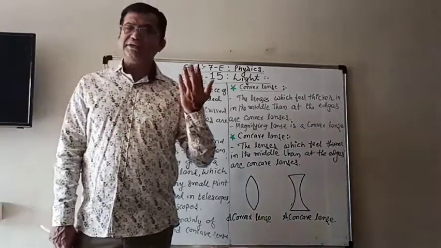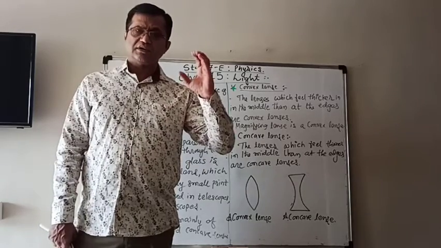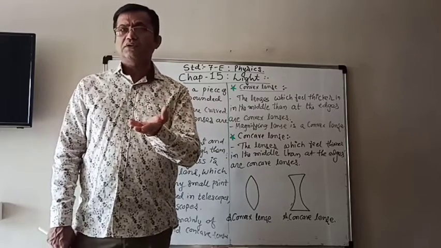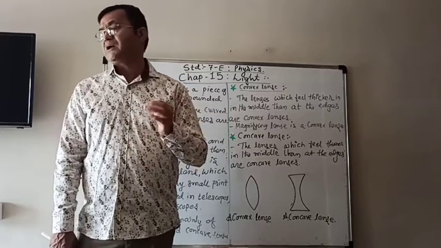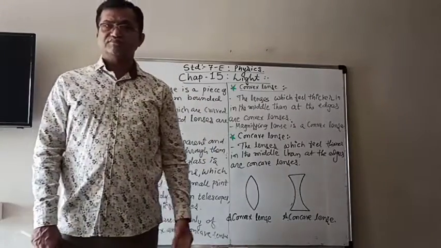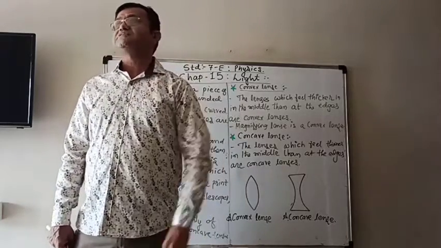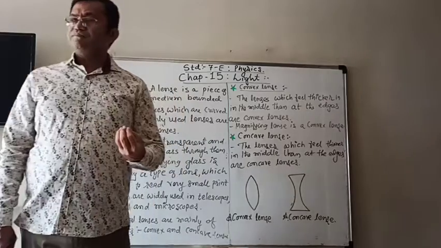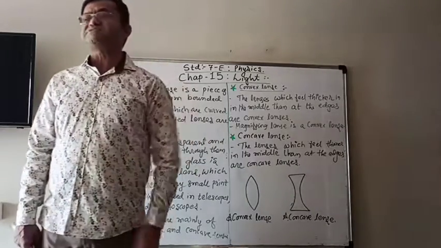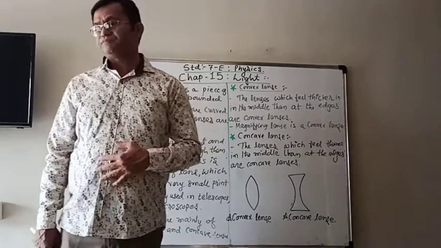In case of mirror we saw that if the curved reflecting surface is curved inward, then it is known as concave mirror, and if it is curved outward, then it is known as convex mirror. Here, the difference is that both the surfaces are curved, either inward or outward.